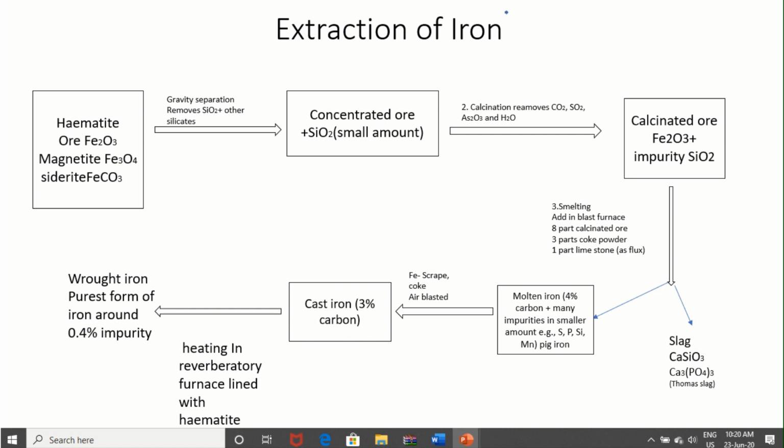Afterwards, in the last part of the blast furnace, we get molten iron, in which 4% carbon is there. This is called pig iron, and some other impurities are also there.